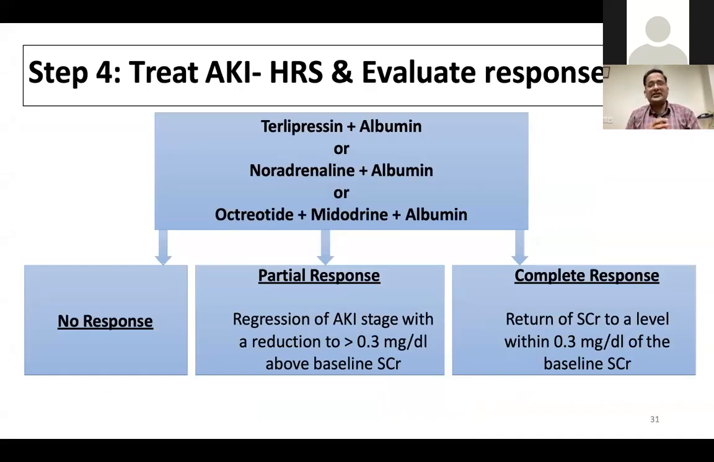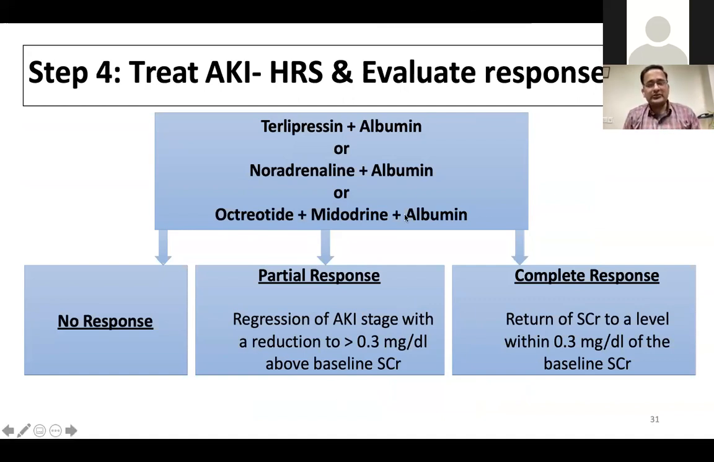So how do we treat AKI-HRS after evaluating the response? It is always albumin along with vasoactive agents. Most useful one is terlipressin, and noradrenaline in some studies has shown equal efficacy to terlipressin and is more cost effective. And third group is octreotide, midodrine plus albumin. Albumin is common. I'll come to albumin in further slides.